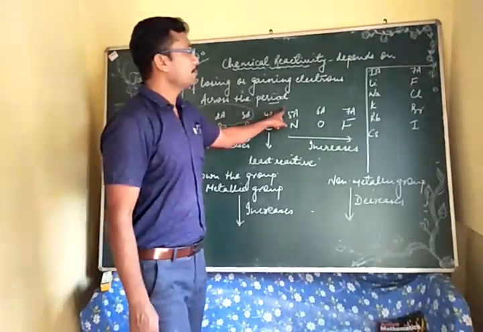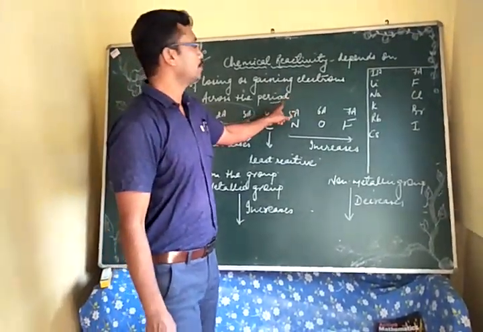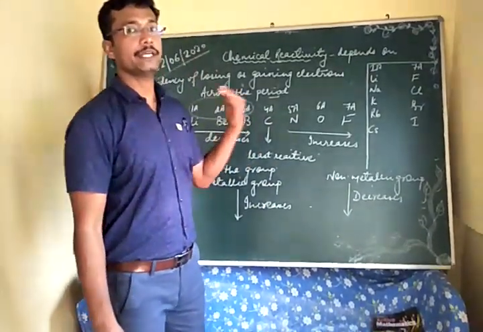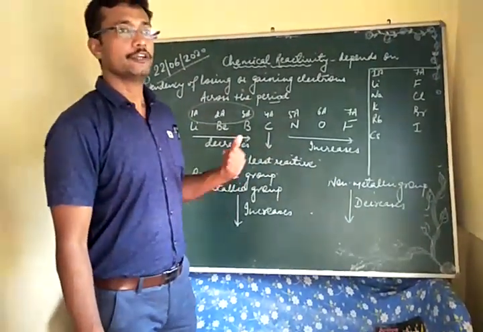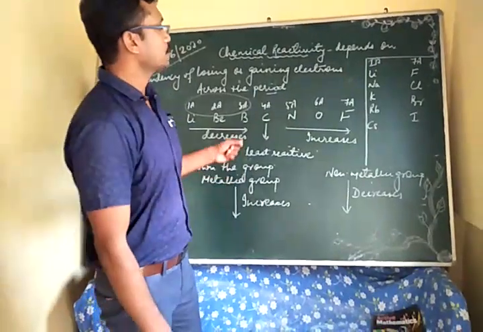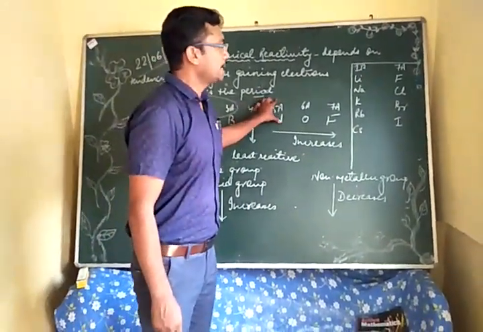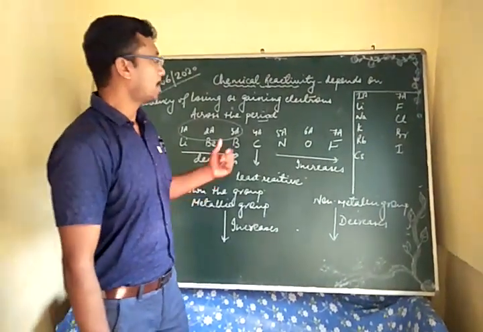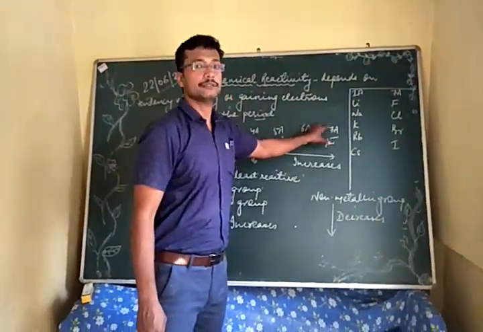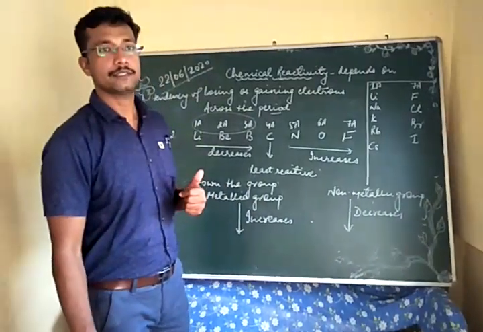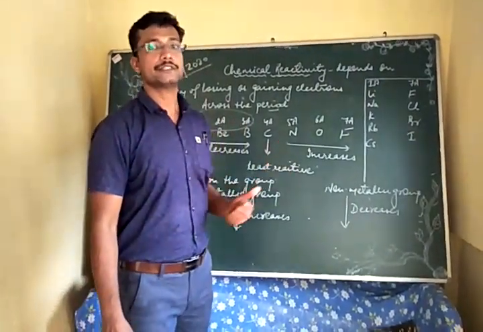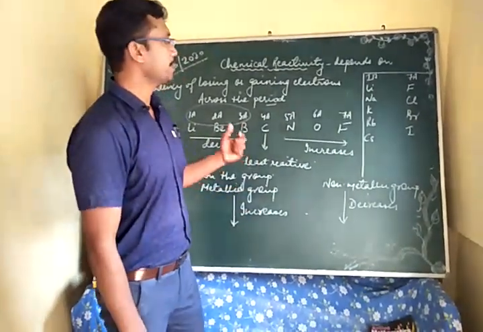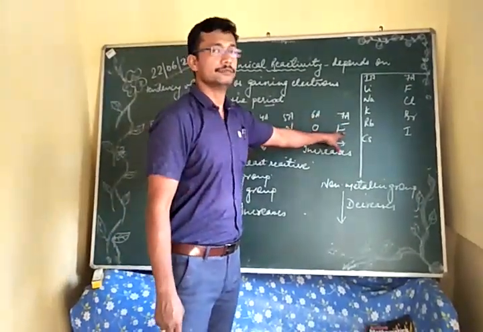On the other hand, when we move towards the non-metallic groups, that is 5A to 7A, we find the chemical reactivity begins to increase. Here also the reason is that the tendency of gaining electrons is going to increase. Out of these three, fluorine, being the smallest in atomic size, has the greatest tendency to gain electrons, and therefore the chemical reactivity will increase.